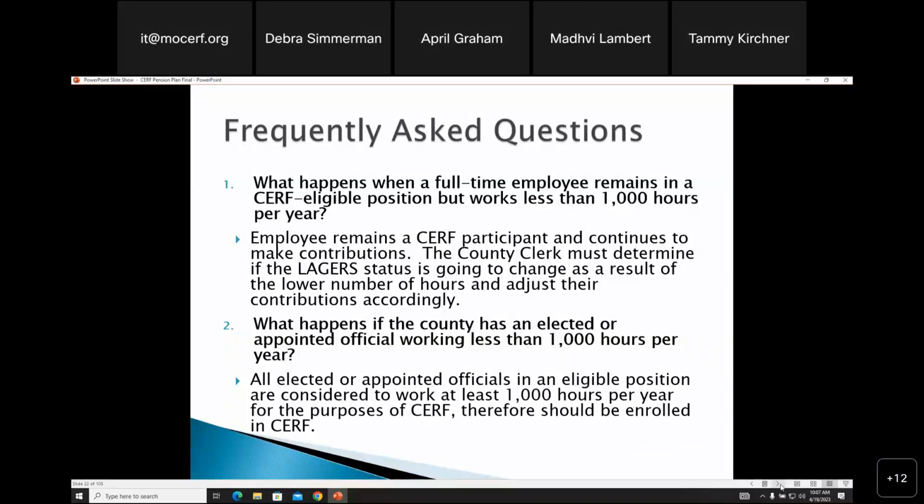So don't put an hour. I know a couple of counties put an hour a month for some elected officials. Always put the 176 or whatever you put for your full-time employees, because all elected officials are considered to be full-time in SERF. Now, we do have a couple of unusual ones, like the surveyors. They're service credit only. They aren't even on your payroll. But if they're on your payroll, then they need to have at least 1,000 hours submitted to SERF with the payroll.